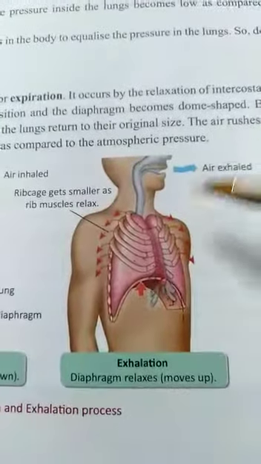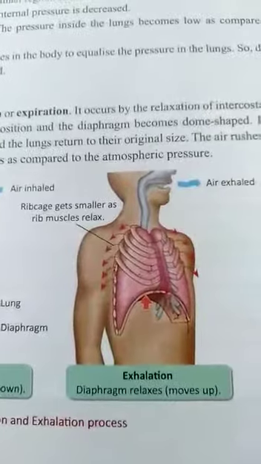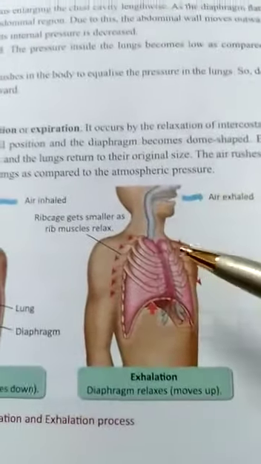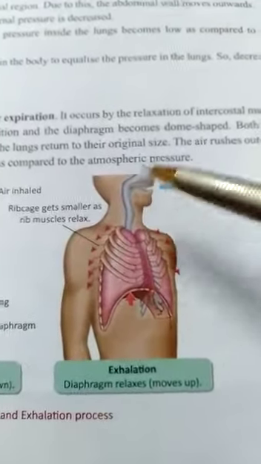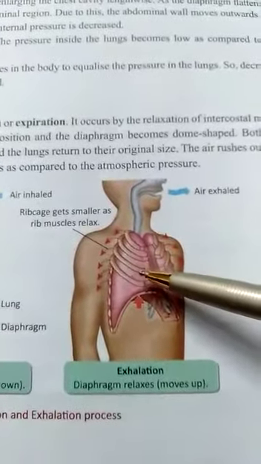Next, what will happen during exhalation? Exhalation means the expelling of the air outside of the body. So the opposite phenomena will happen in case of exhalation. The rib muscles or intercostal muscles will relax.